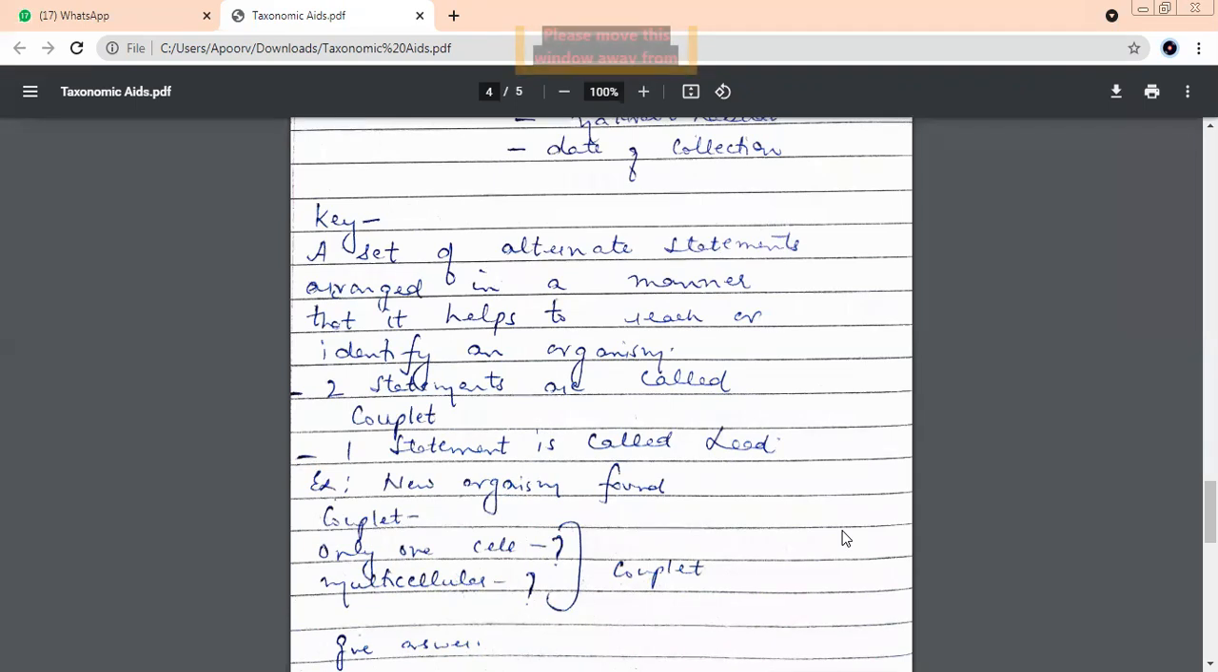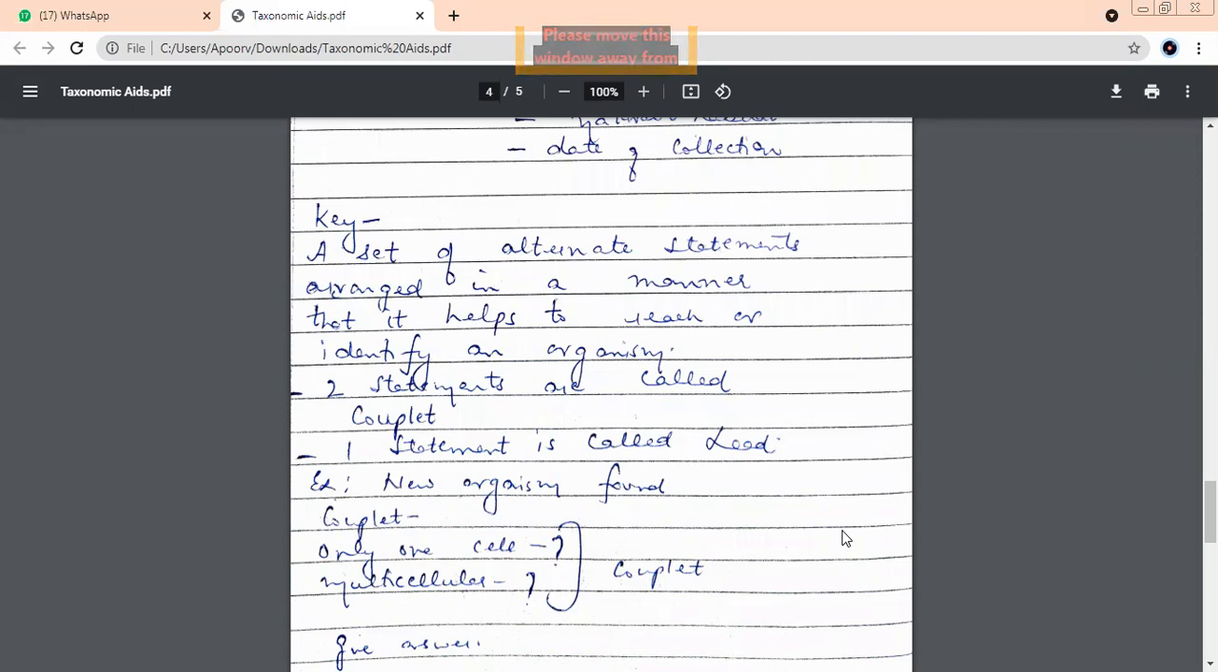See, for example, there's a new organism found. I'll go for the first couplet. The first couplet says, only one cell or multicellular? I'm talking about the first couplet. I got a new organism. So my first couplet is: it has only one cell, or is it multicellular?